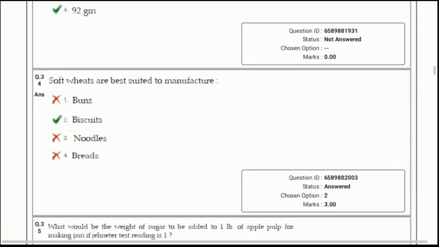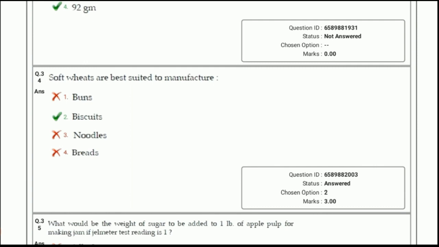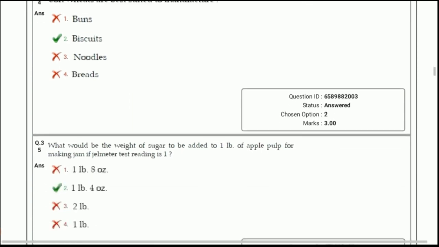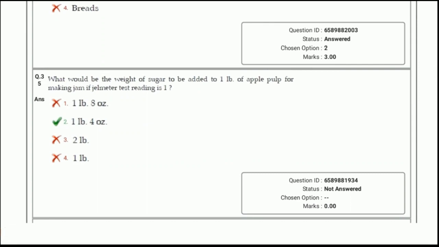Next question, soft wheats are best suited to the manufacturing of biscuits because they contain less amount of gluten. Next question, what would be the weight of sugar to be added to 1 lb of apple pulp for making jam if Jellometer test reading is 1? The answer is 2, 1 lb 4 ounce.